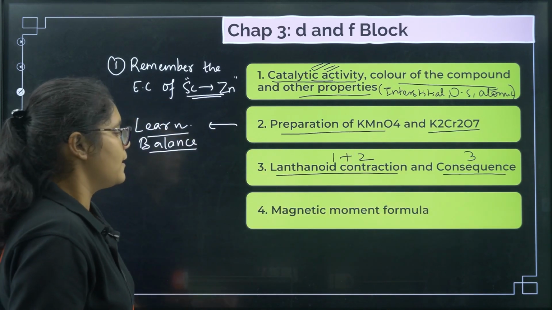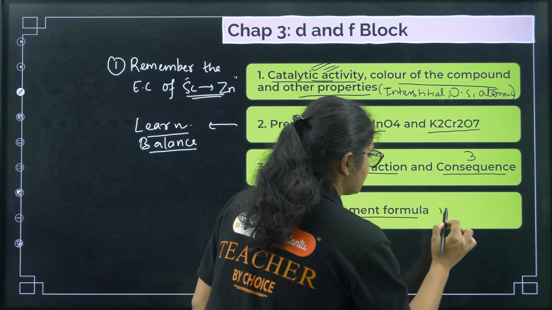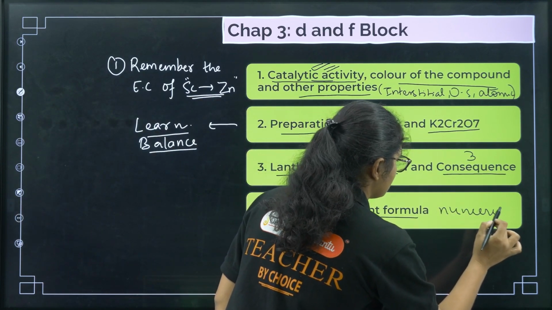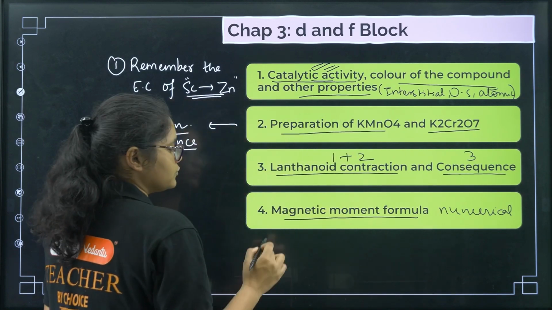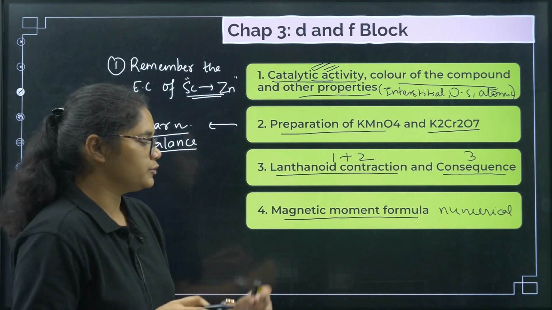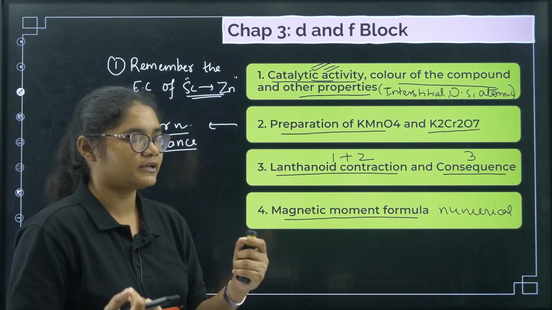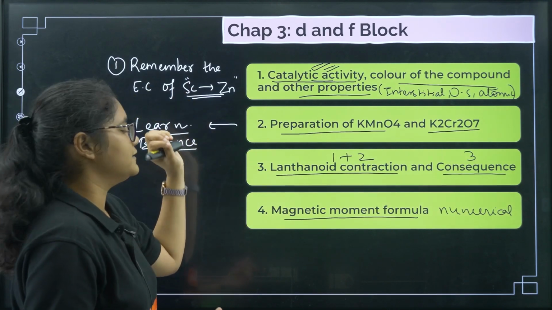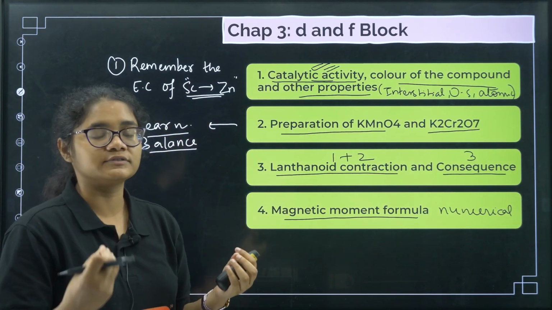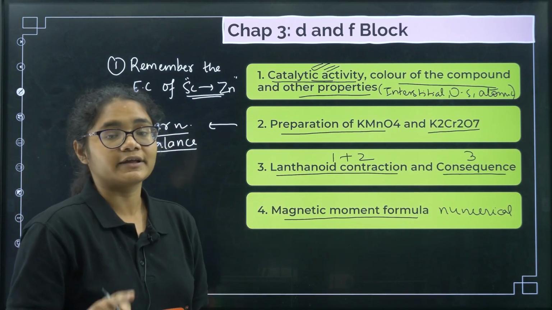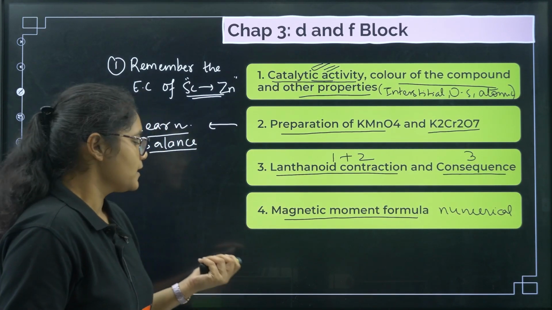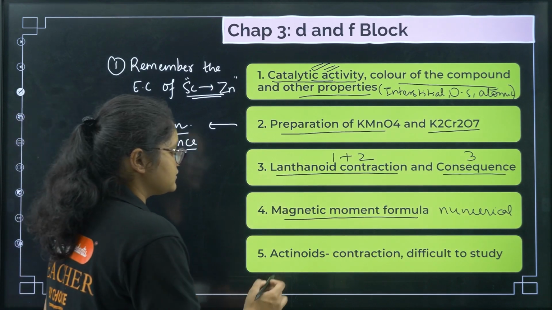Next, coming to magnetic moment formula and numerical from here, that is very important. The formula is root over n into n plus 2. So you should know how to find the electronic configuration, then how to find the formula and how to use the magnetic moment, and do not forget to write the units here.